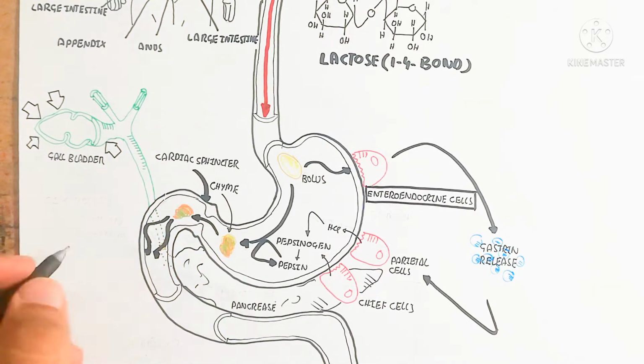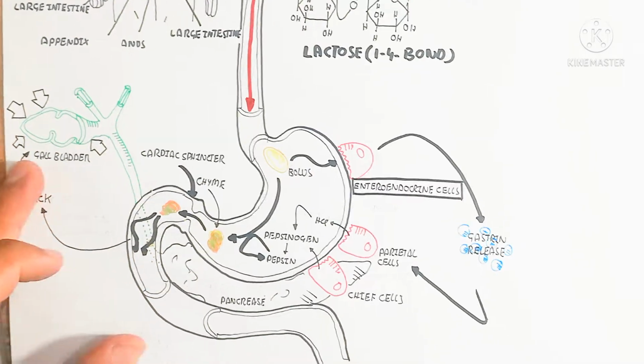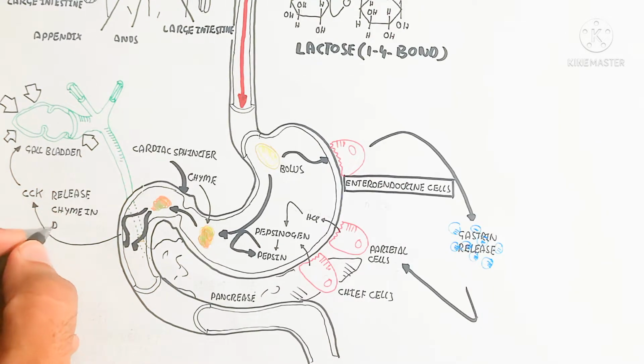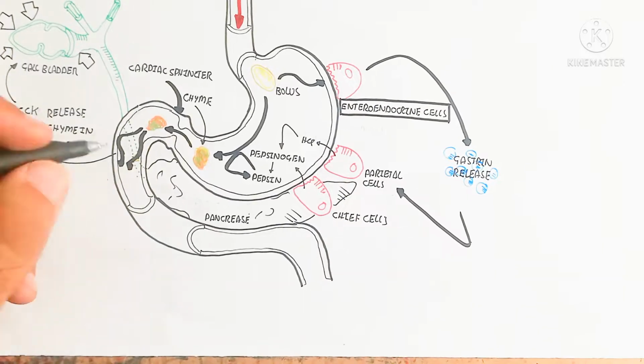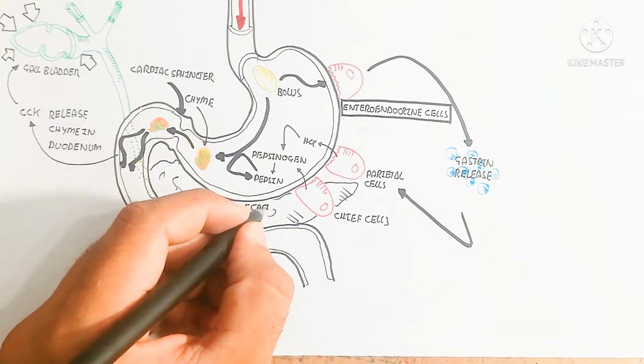After this, fat will interact with the wall of the duodenum and stimulate the enteroendocrine cell to produce CCK, and this CCK will contract the gallbladder to release bile acid and bile salt.